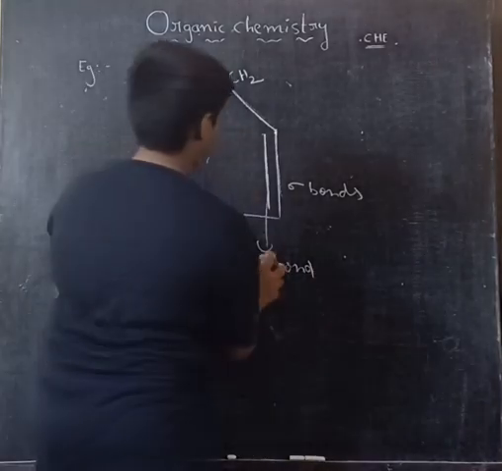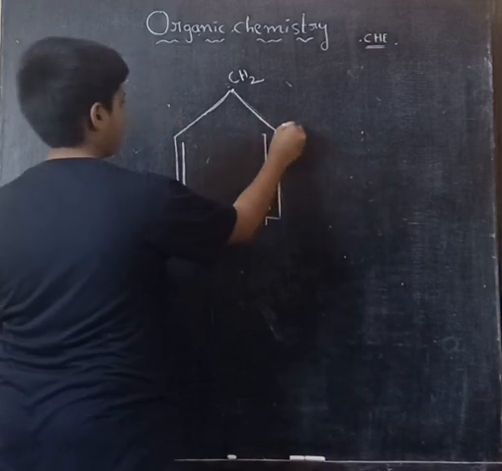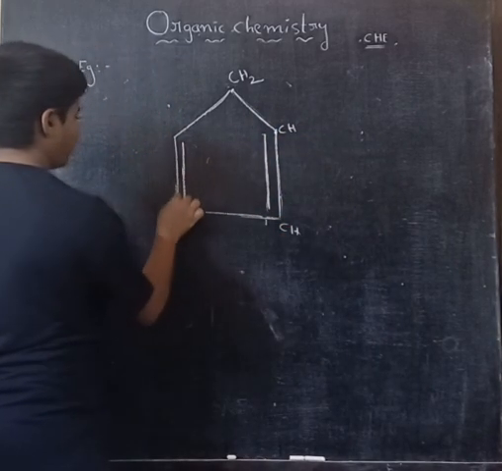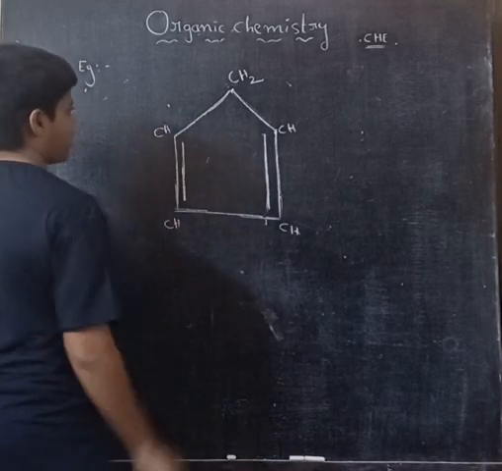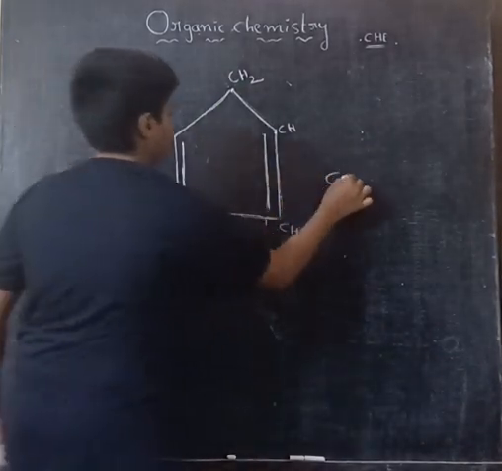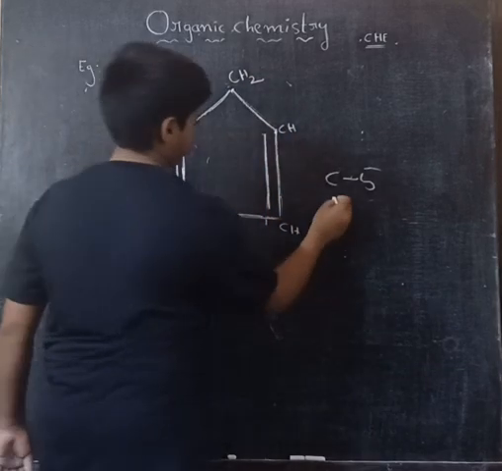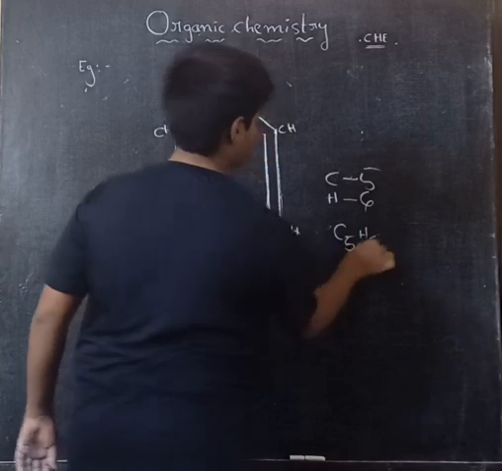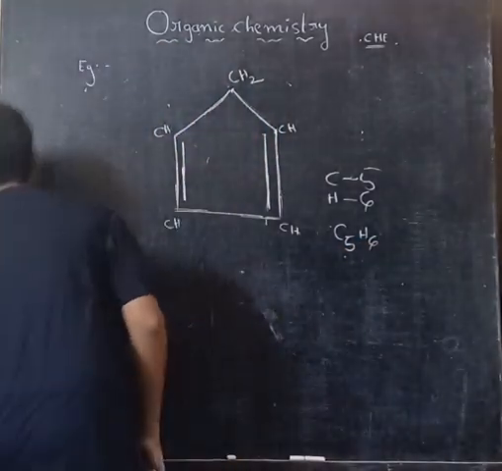Here this bond is also counted, so 1, 2, 3 means CH. Count how many carbons: 1, 2, 3, 4, 5, C5. Hydrogens: 4 plus 2, 6. Hydrogens 6, which means C5H6. So this is another example.